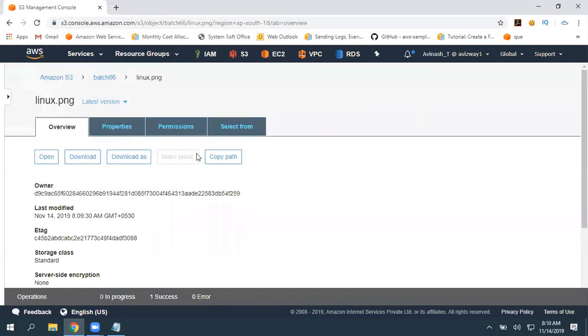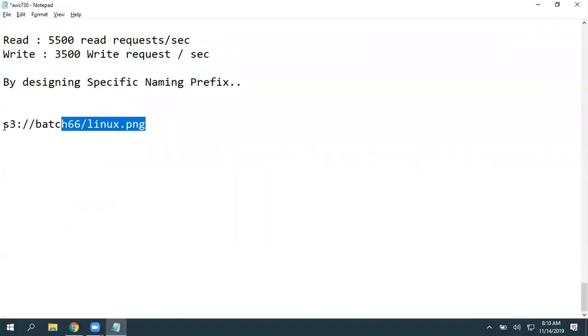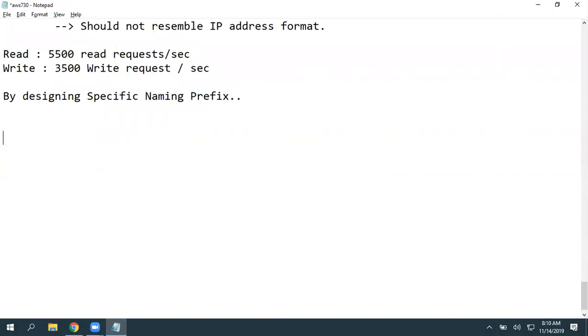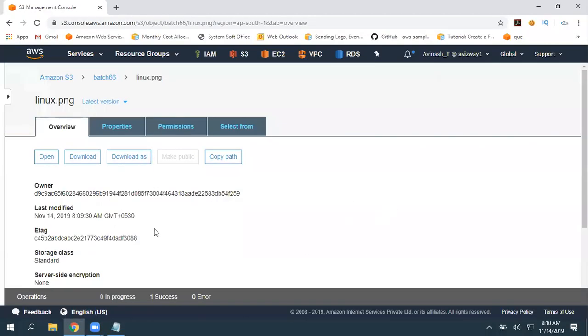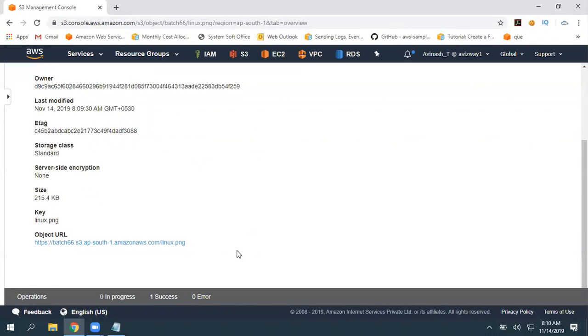This copy path is basically going to copy this object path. This is the bucket name, and within that bucket you have an object. So now we have an object and this is the information, and this object URL is basically a publicly accessible URL.